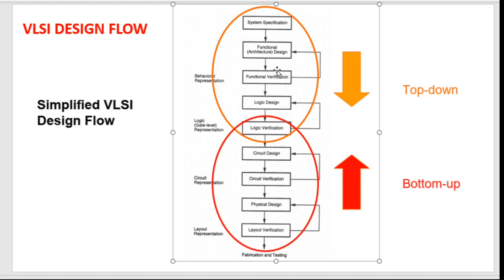So after verifying that architecture, the logic design is done. We will see what these are. Then the logic design in terms of gates is done. Then it is verified, and if it is successful, then circuit design in terms of transistor symbols is done, and it is verified. Then we come to the final physical design.